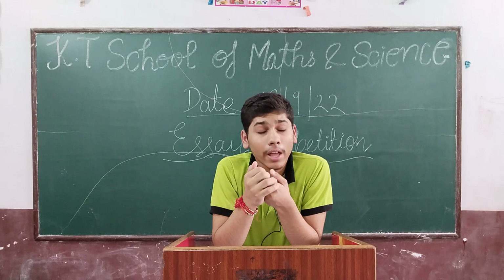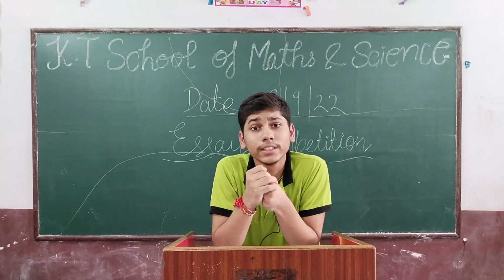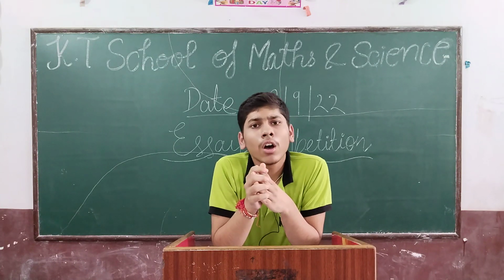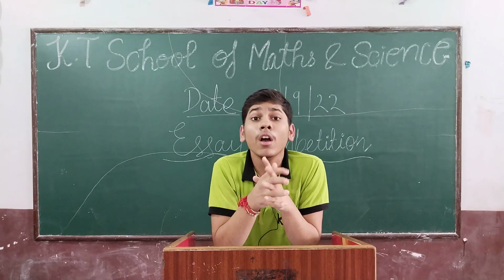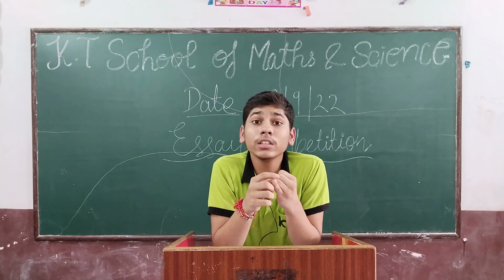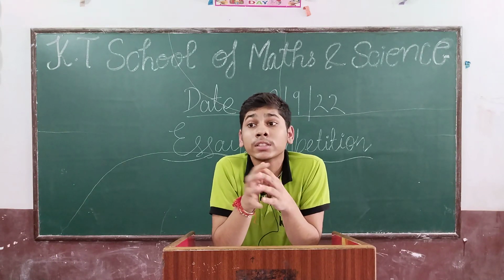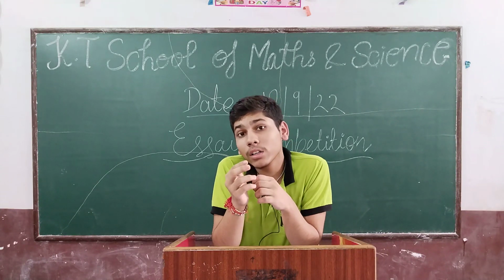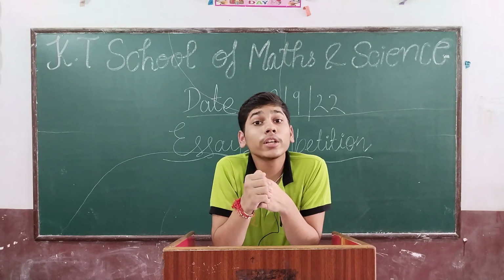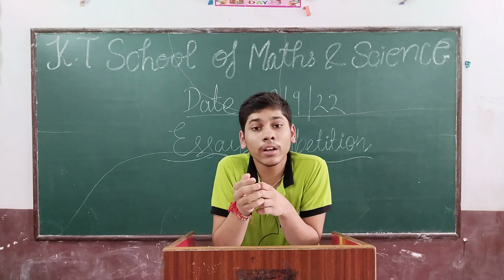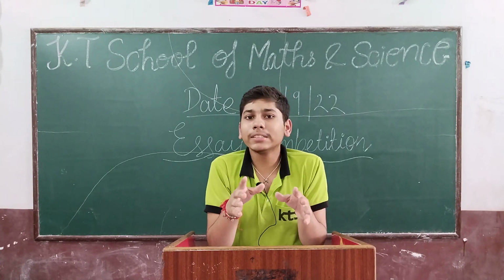Now the next exception regarding metals and non-metals is densities. All the metals have very high densities, but sodium and potassium have very low density. For example, the density of iron is 7.8 gram per centimeter cube, but the density of sodium is 0.97 gram per centimeter cube, so it is very low. So these are all the physical properties of metals and non-metals.